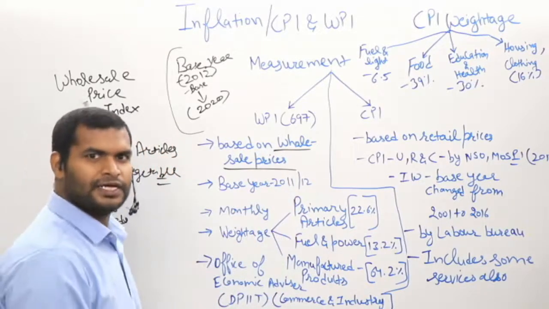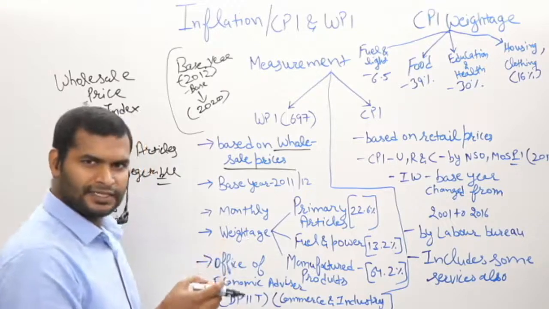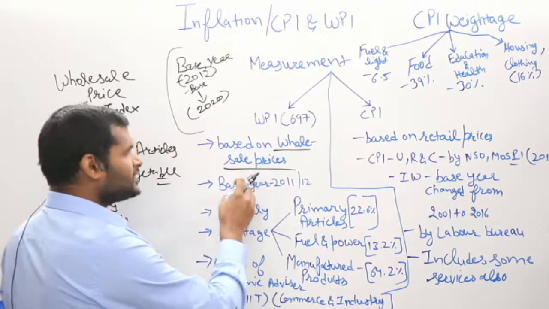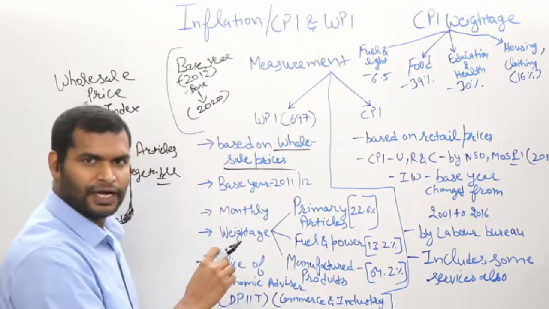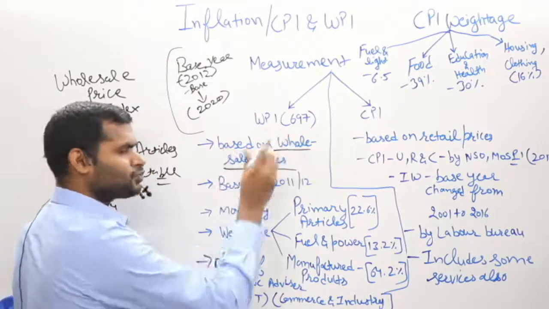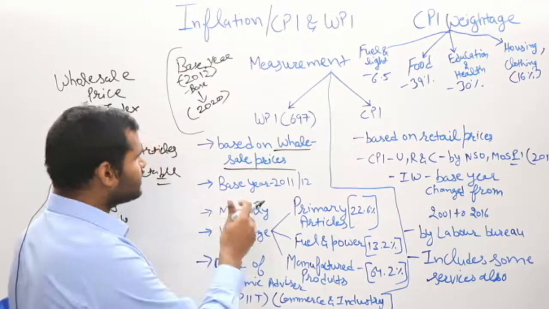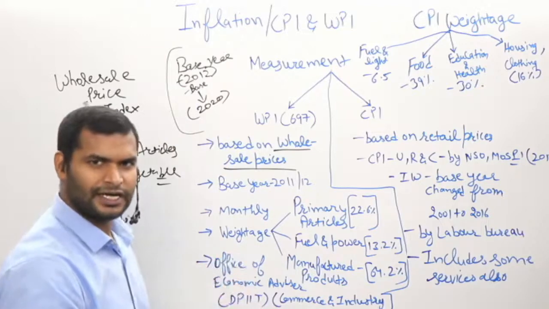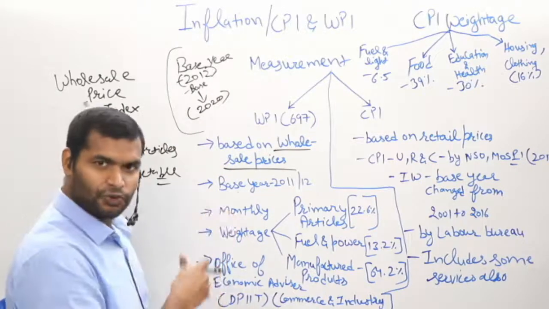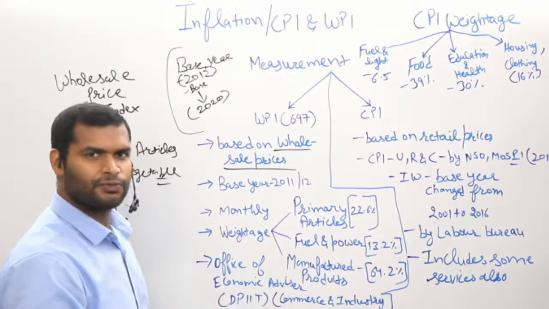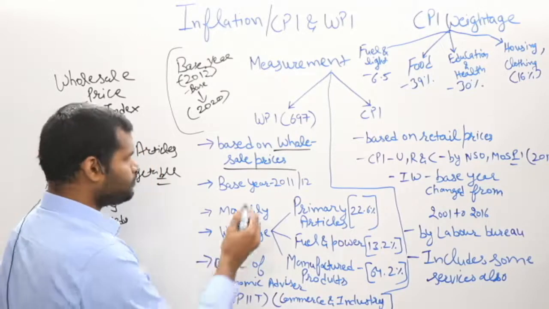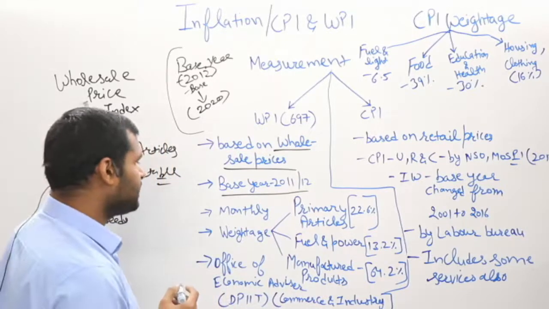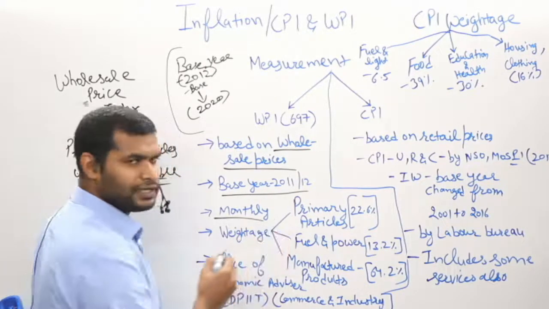For example, one wholesale market in Delhi is Azad Market. So if you want to find out the wholesale prices, then you have to go there and prepare this index based on the commodities. Through this index, and by comparing it to the base year, we are going to find out whether the prices in the wholesale range have increased or not, and by what percentage from 2012 they have increased. The base year for WPI is 2011-12, and it is released monthly.